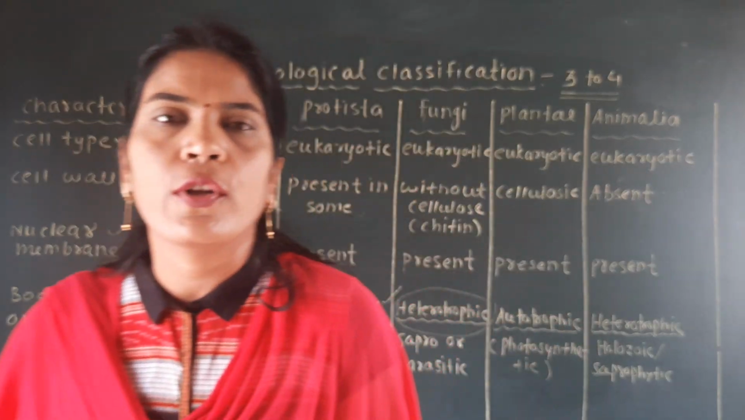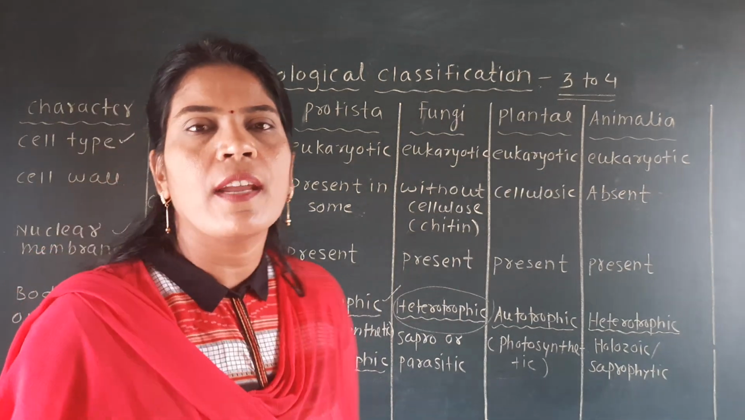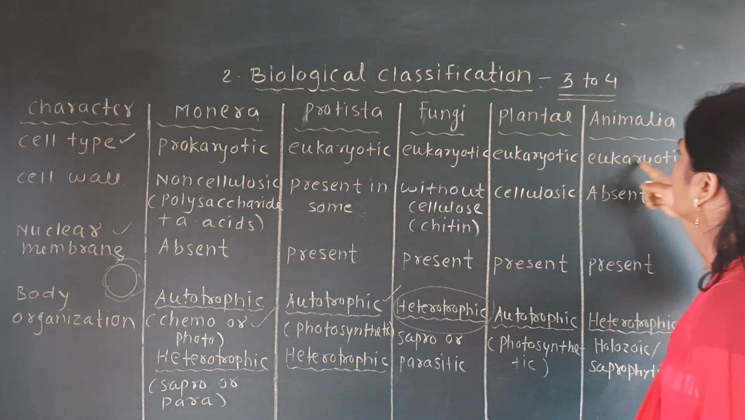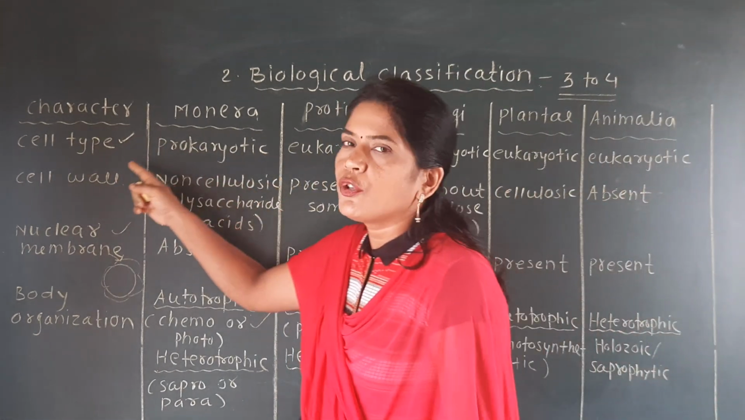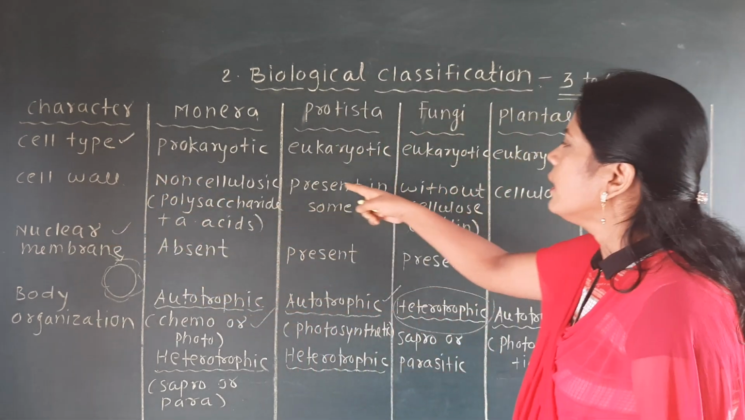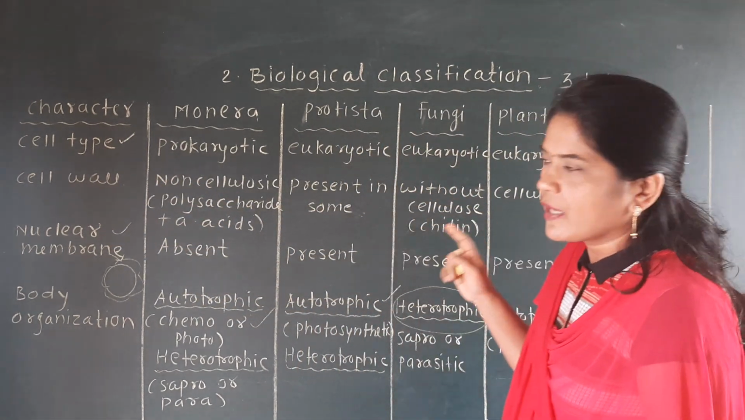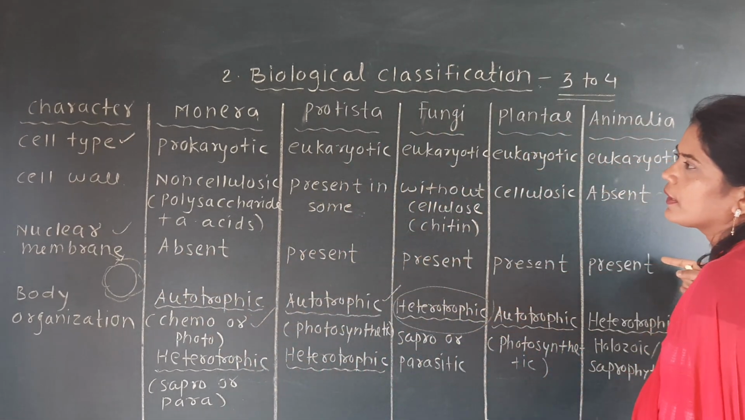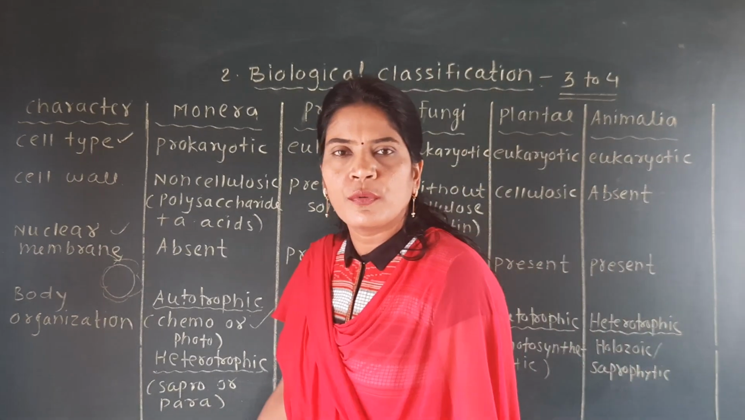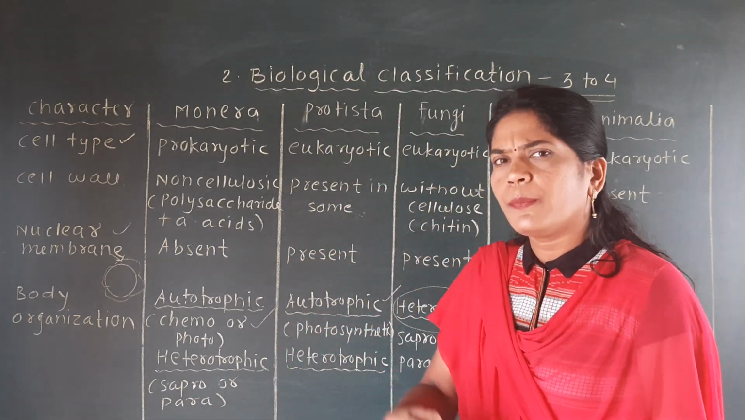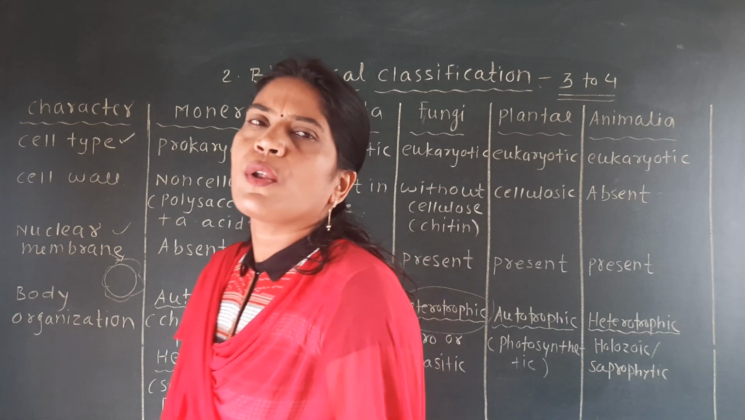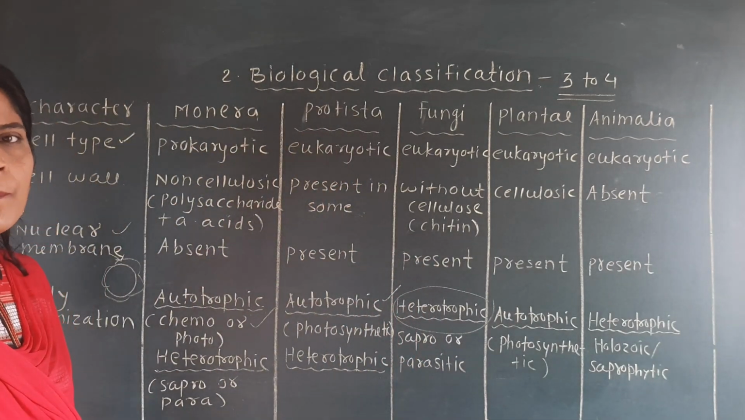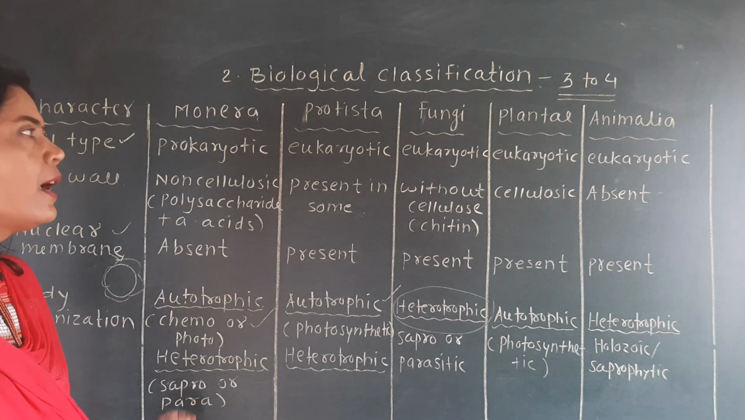And last point is the body organization. So to study this table, you should first consider one character, cell type, and then you have to write all these characters sequentially. Then you have to consider the second character, cell wall. Then you have to write all these characteristics of cell wall. Then you have to consider the nuclear membrane, third characteristic. You have to write all the nuclear membrane characteristics related to these 5 kingdoms. And the slightly confusing part is the body organization. So if we focus on this last part more, then you will get a clear idea about this chart.